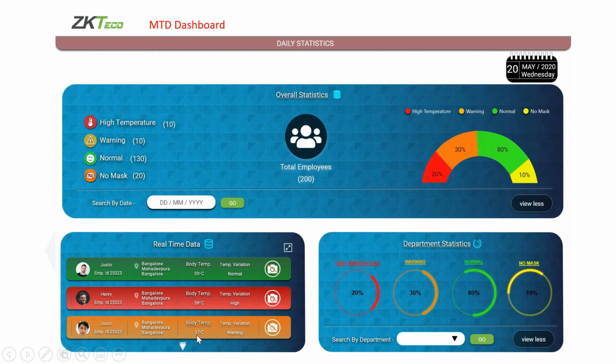Okay, so in this way we can easily monitor our internal people also, if those who have abnormal temperature or something, we can easily identify them.